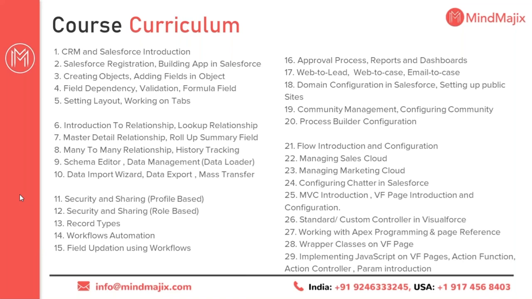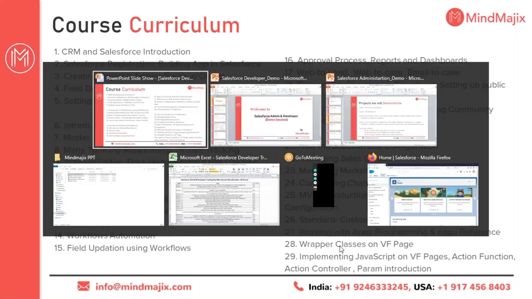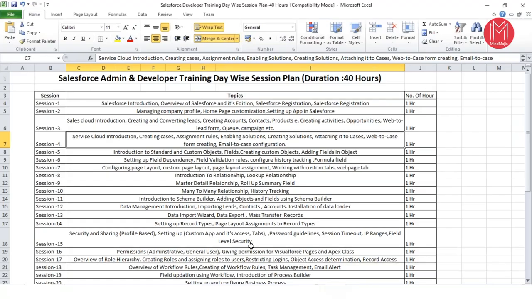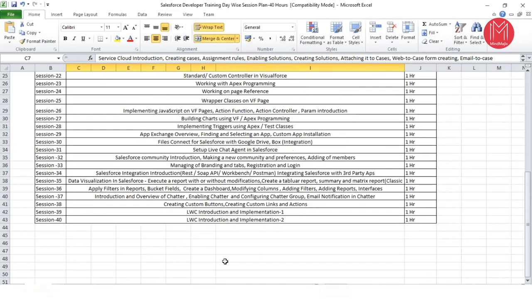And later on, once we jump into the development part, the important topics are MVC introduction, the model view and controller introduction, Apex classes, Visualforce pages, wrapper classes, JavaScript, action functions, action controllers, parameters, page references. Along with that, let me show the complete session plan. This is a complete session plan.